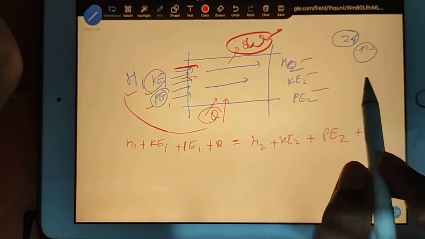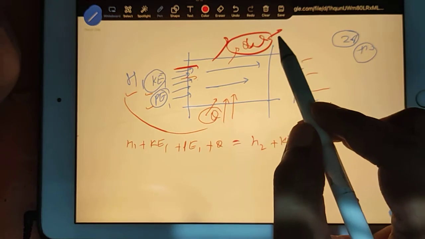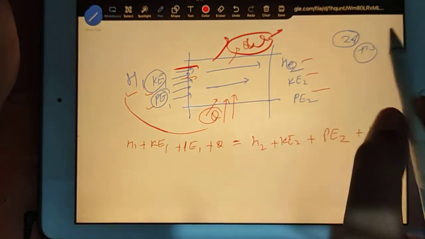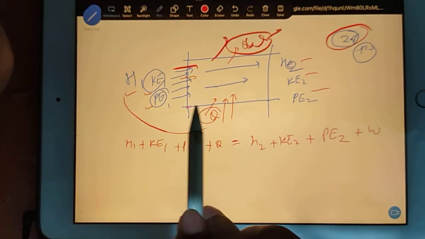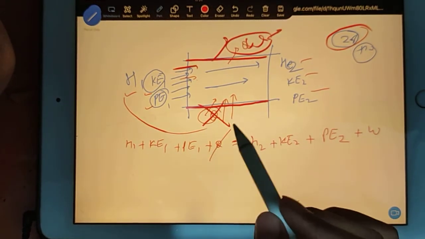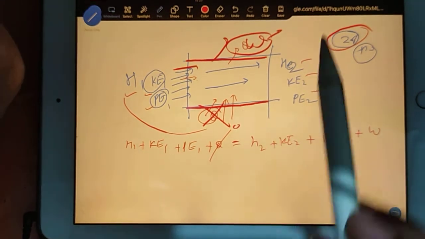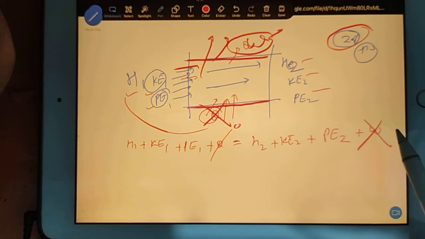But see guys, here when you are supplying heat, your work done is coming out. But in the exam, in the question 2.8, they are saying insulated. Insulated means this wall is insulated, heat cannot enter, so this heat part is 0, and no shaft work. It means work cannot go out, so work part is 0.